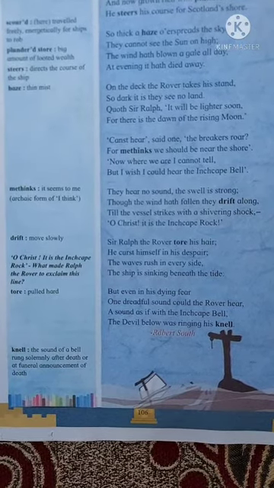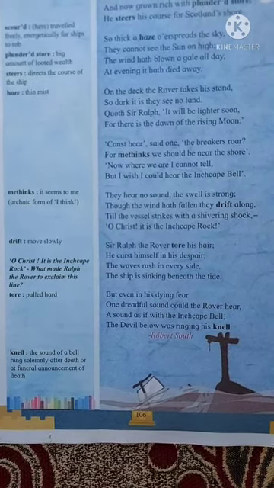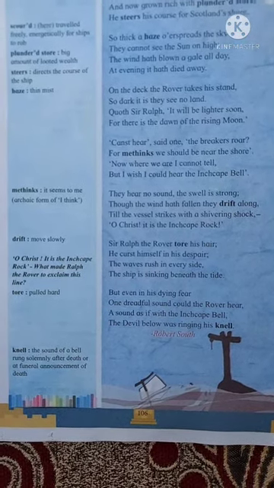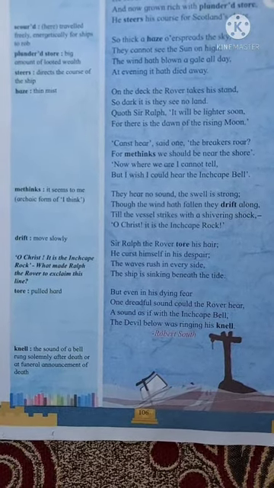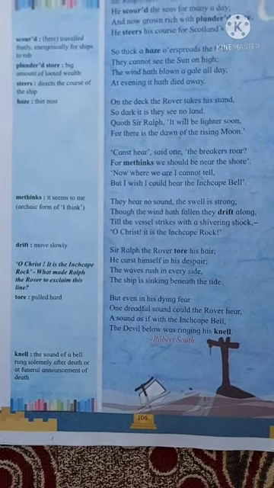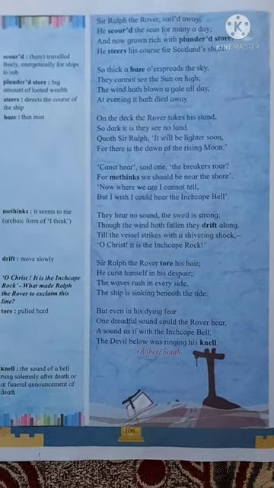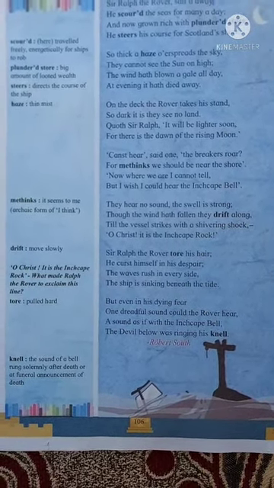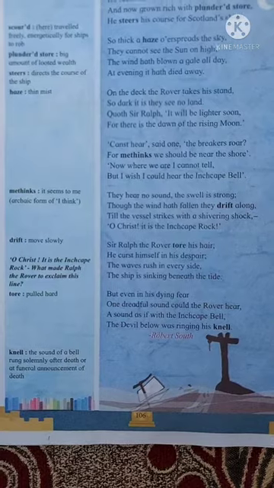They hear no sound. The swell is strong. Though the wind hath fallen, they drift along till the vessel strikes with a shivering shock. O Christ, it is the Inchcape Rock. See, they hear no sound. The swell is strong. As Sir Ralph the Rover had already cut the rope, the Inchcape Bell was sunk in the water, so it was not there to give warning. So they hear no sound. The swell is strong.